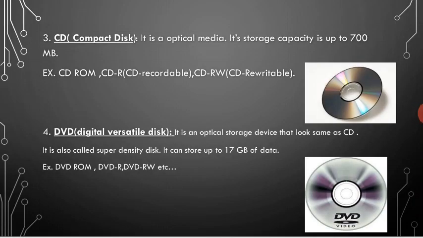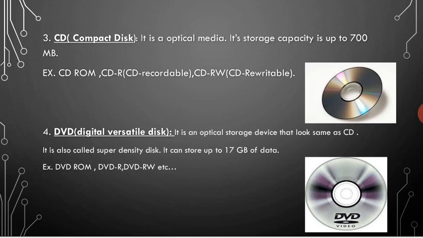Third storage device is CD. CD stands for compact disc and it is an optical media. It stores up to 700 MB of data. Means we can store up to 700 MB of data on a CD or compact disk. Some examples of CD are CD-ROM, that means compact disk read-only memory; CD-R means compact disk recordable; and CD-RW means compact disk rewritable. It is also a storage device where you can store your information.